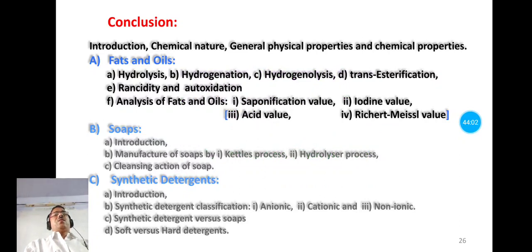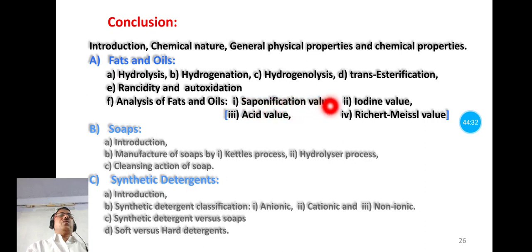So in this chapter we have studied the introduction, chemical nature, general physical properties and chemical properties of fats and oils. In chemical properties we have studied hydrolysis, hydrogenation, hydrogenolysis, transesterification, rancidity and autooxidation. And in the analysis of fats and oils, we have studied the 4 parameters.